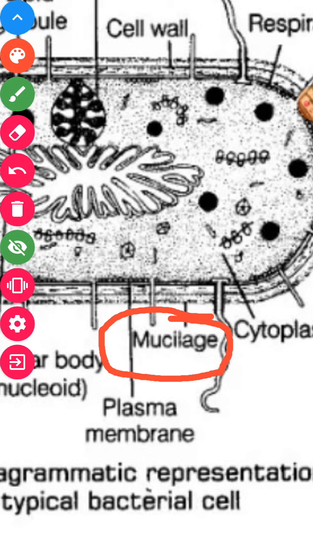Glycocalyx is the chemical. It is sticky in nature. This will help in phagocytosis and also provide resistance to the bacteria, and also form the capsule.